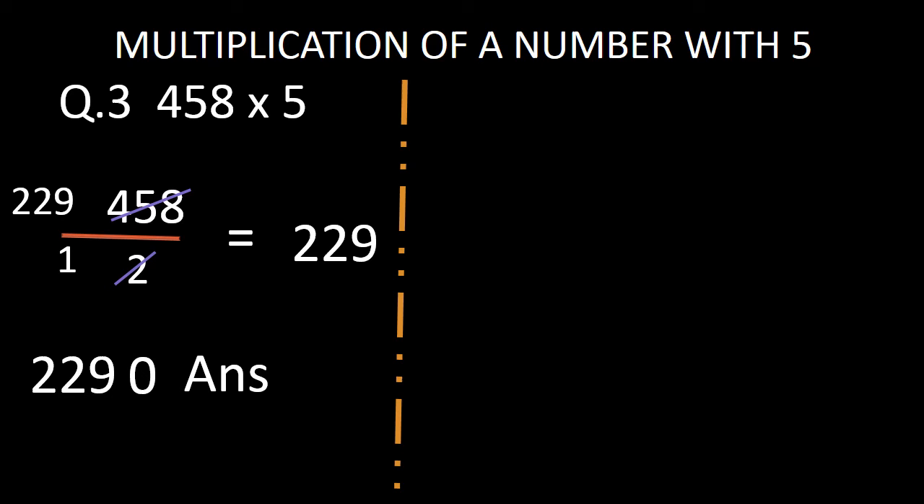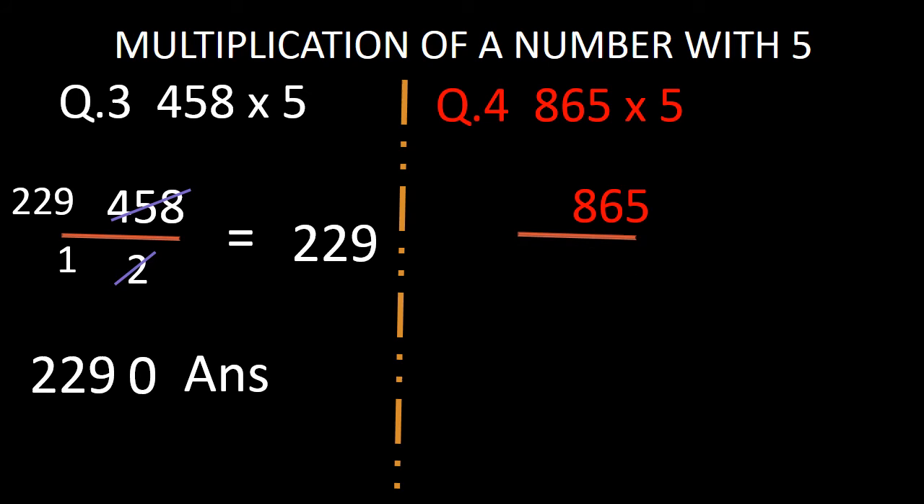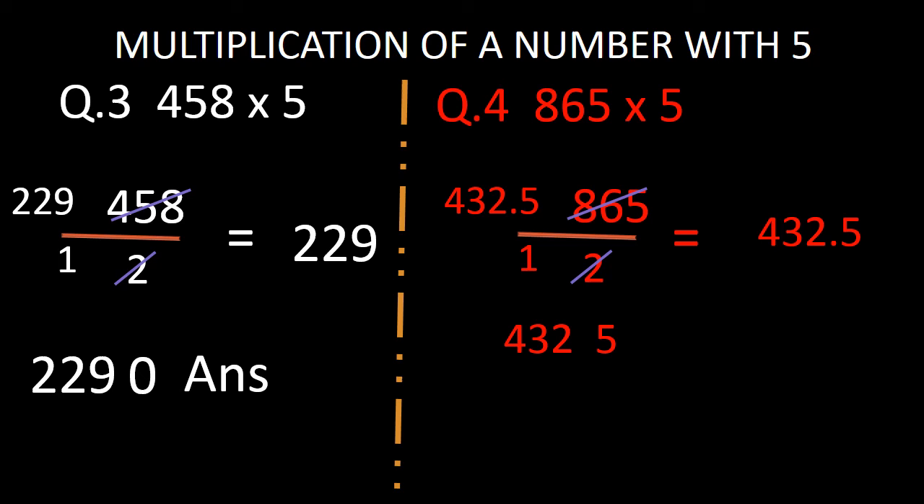Now look at question number 4. In question number 4, we have to multiply 865 with 5. While multiplying this, we will not multiply, but we will divide it by 2. While dividing this by 2, we will get the quotient 432.5. Now look at this quotient. The quotient is not a whole number. So we will come to rule number 3 and we will bring this decimal point to the right position by 1 degree. While bringing this to the right position by 1 degree, we will get the answer 4325.